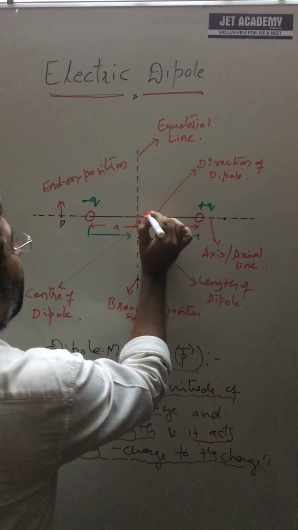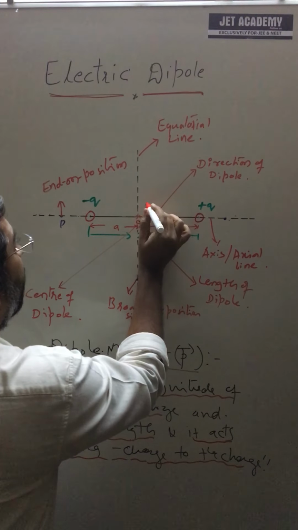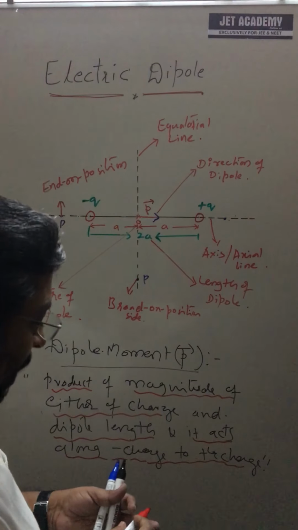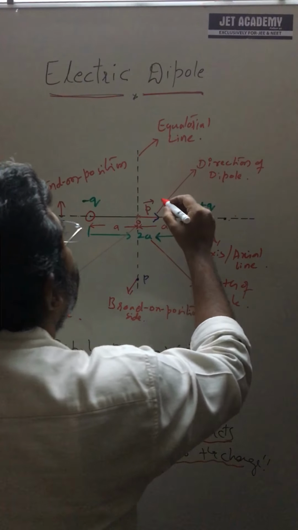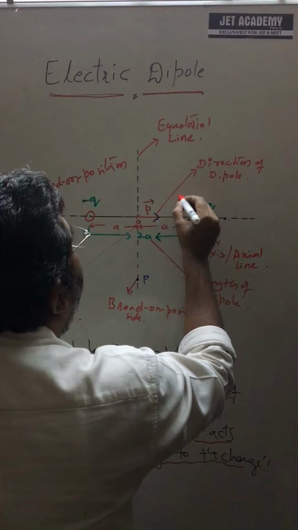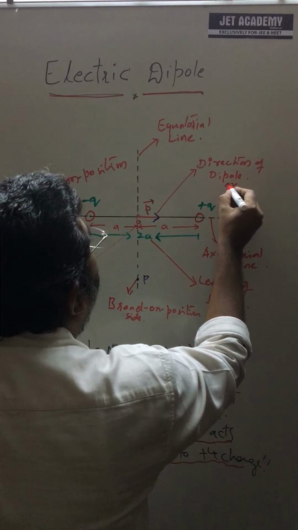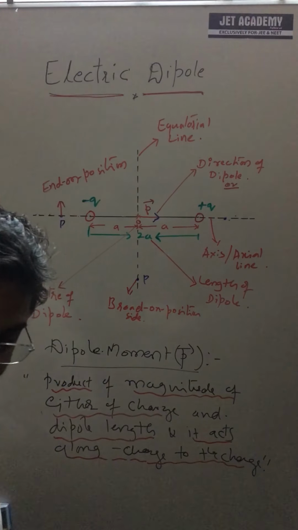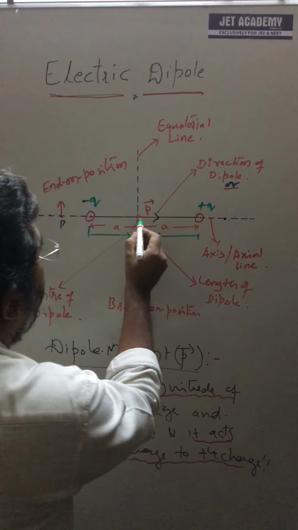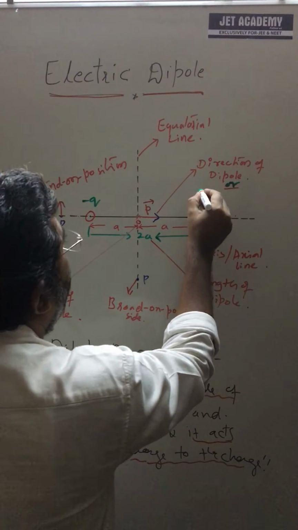This is the p, small p as a vector, the dipole moment. This is called the direction of the dipole, or this arrow mark from negative to positive is the dipole moment.